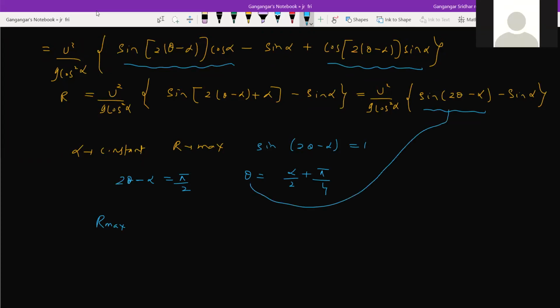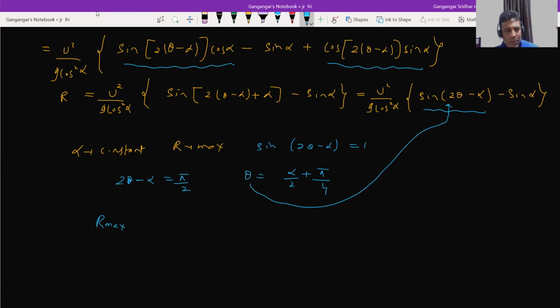Sir, why should sine of (2 theta minus alpha) be 1, sir? See, take help of the basic mathematics theorem. The range should be maximum. How can I maximize the range? Alpha is a constant, u is a constant, g is a constant. So if this quantity becomes equal to 1, then the range will be maximum. Trigonometry: sine of (2 theta minus alpha). For it to be 1, 2 theta minus alpha should be pi by 2. From that, I'll get the angle of projection.